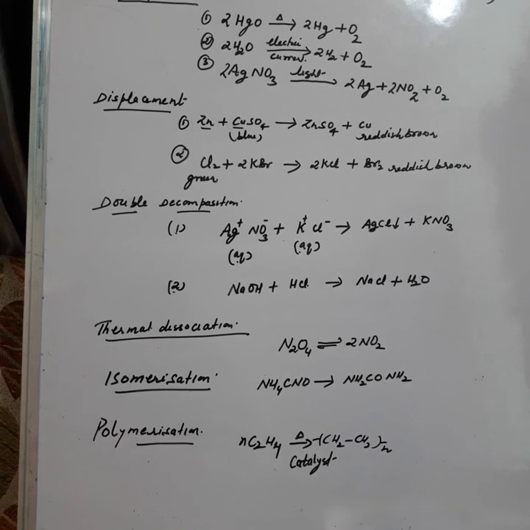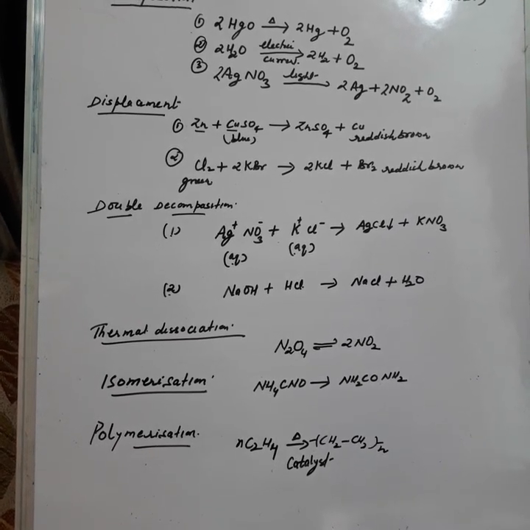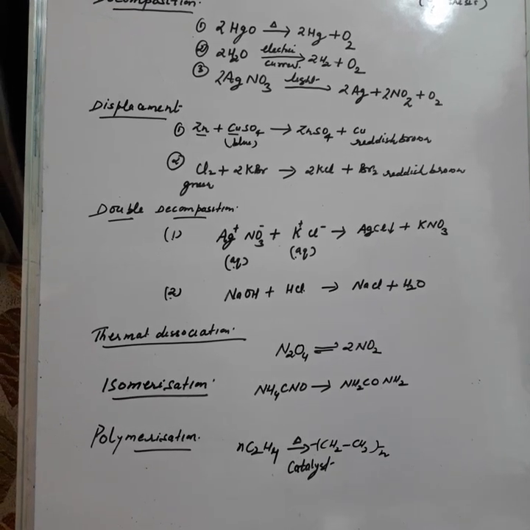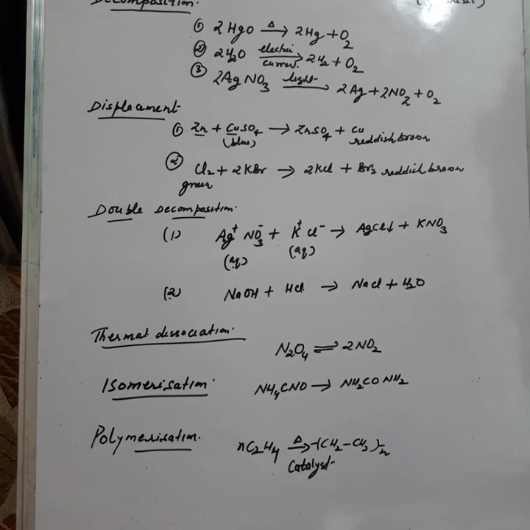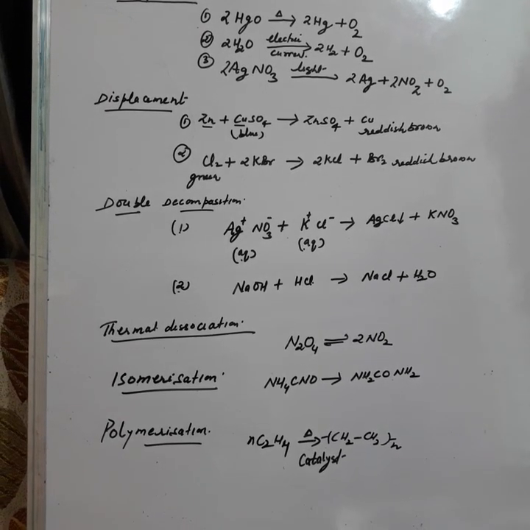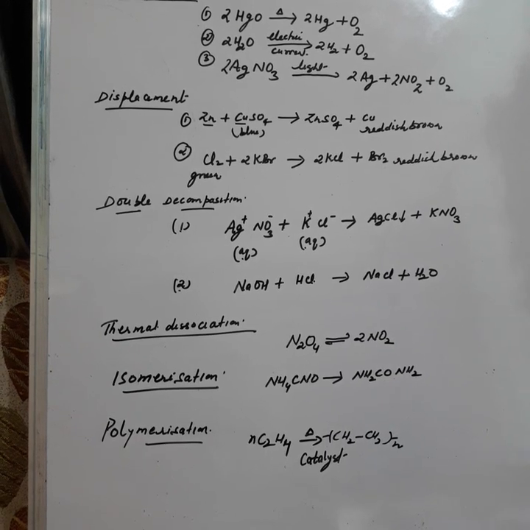So take example, first example, zinc reacts with copper sulfate to form zinc sulfate and copper. Why? Because zinc is more reactive. It is placed above copper in the activity series. So it will displace copper from its aqueous solution to form zinc sulfate and copper.